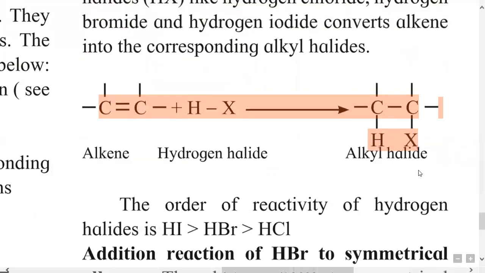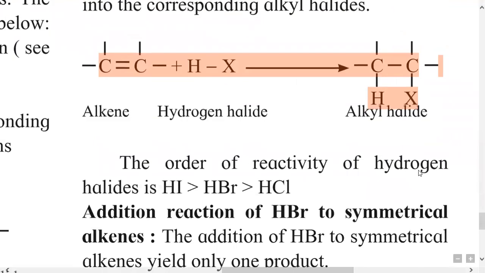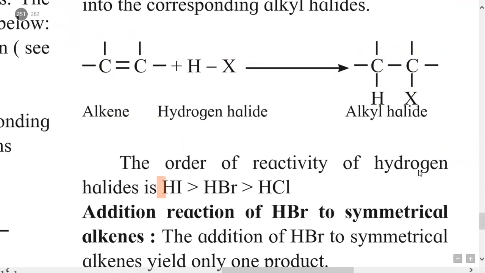and we get a product called an alkyl halide. In the addition reaction of hydrogen halide, the order of reactivity of hydrogen halides is: hydrogen iodide is more reactive than hydrogen bromide, which is more reactive than hydrogen chloride. So remember this order of reactivity of hydrogen halides. It is HI greater than HBr greater than HCl.